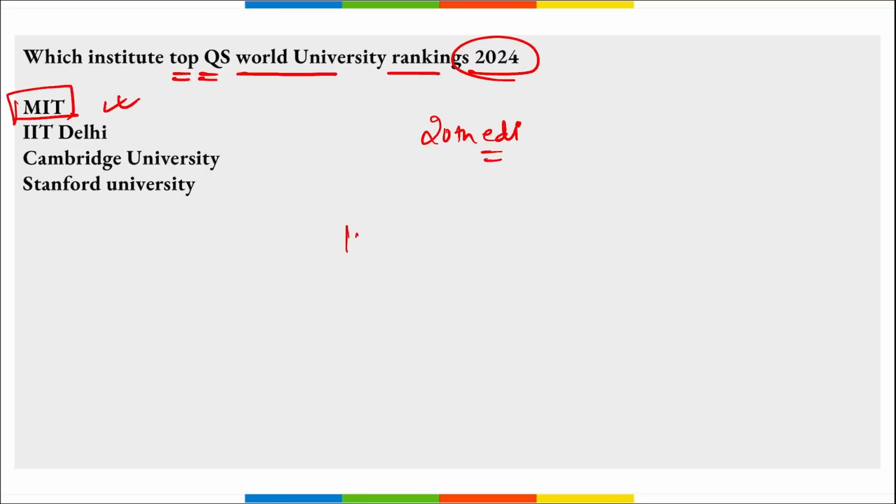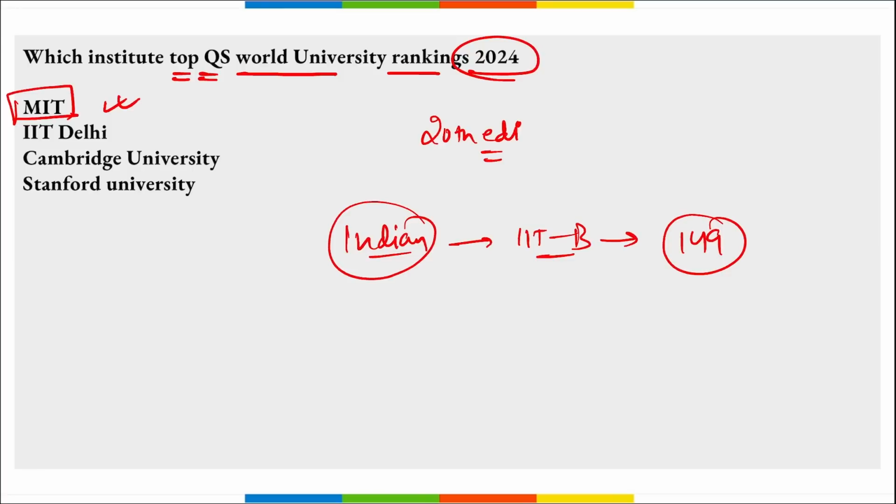And if we are talking about Indian institutes, it is IIT Bombay that secured the top position in India, and globally it was at 149th position. Correct? And this is the only institute that is among the top 150. Correct? On top it was MIT, followed by Cambridge University on the second position and Oxford on the third position. And this we are talking about the QS World University Rankings, for the year 2024.